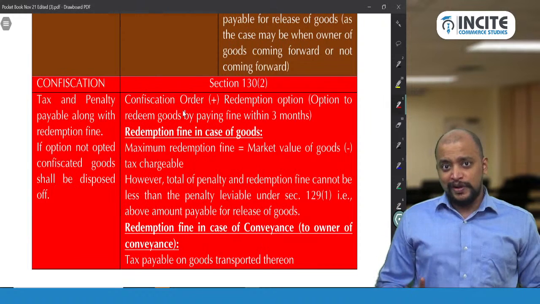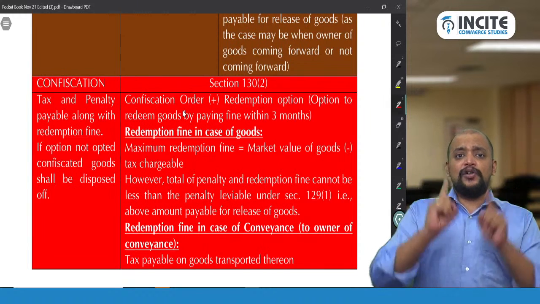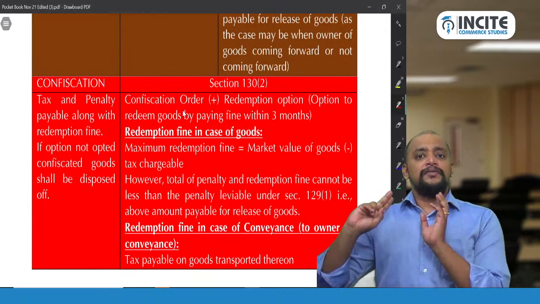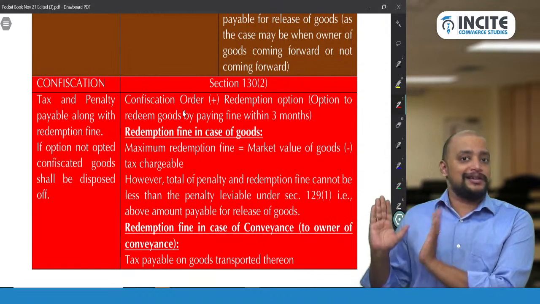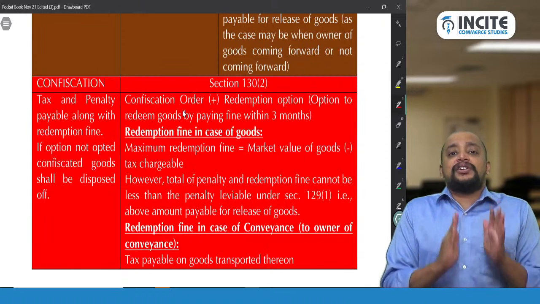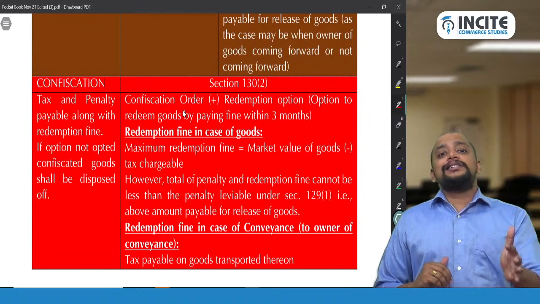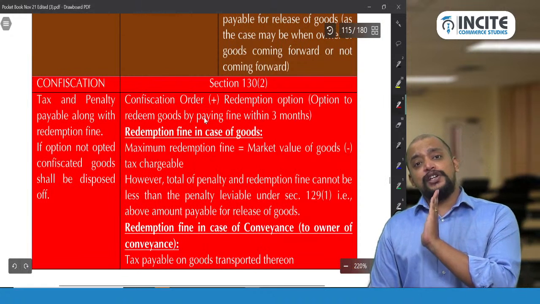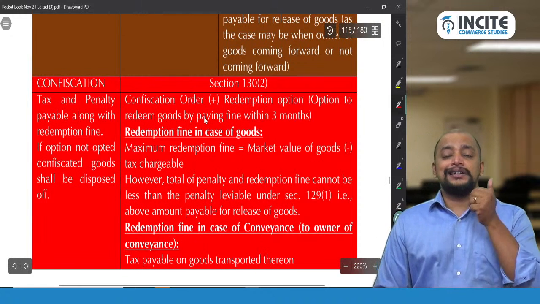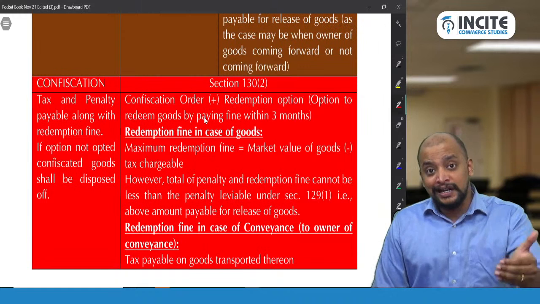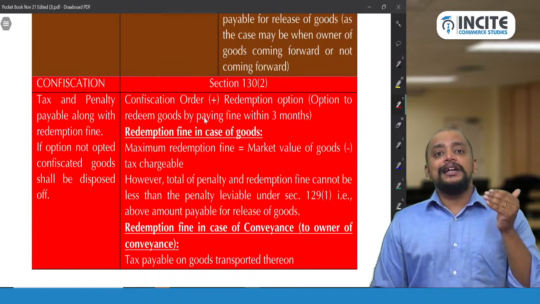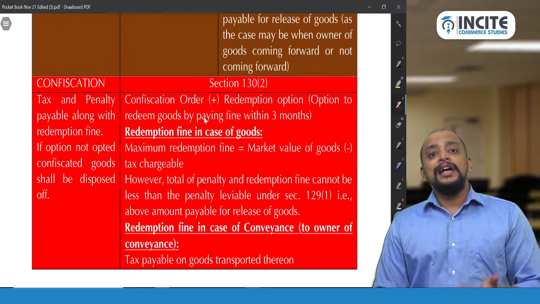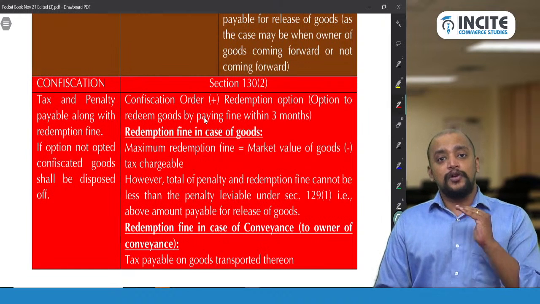So the two situations are search, seizure and confiscation of the business premises, and search, seizure and confiscation with respect to the conveyance which is in transit. So for situation 1, the sections you need to remember are section 67 and section 130, that's it. Whereas for situation 2 we have 3 sections: section 68, section 129 and section 130. Section 68 deals with power to search, section 129 deals with seizure and section 130 deals with confiscation.